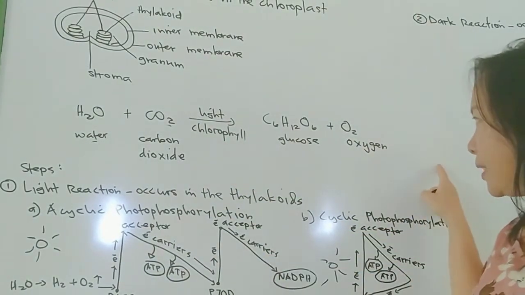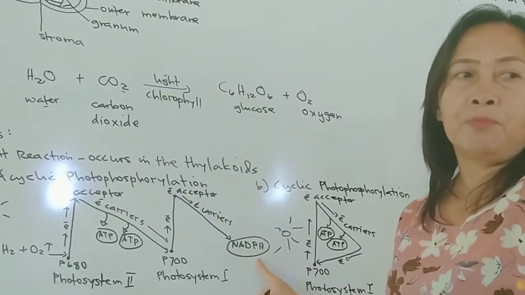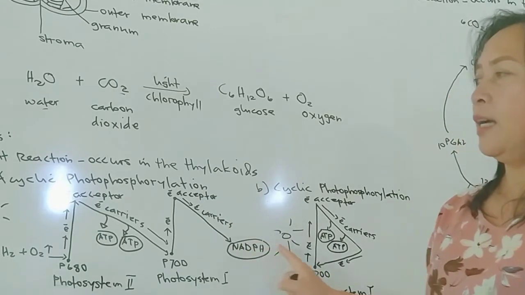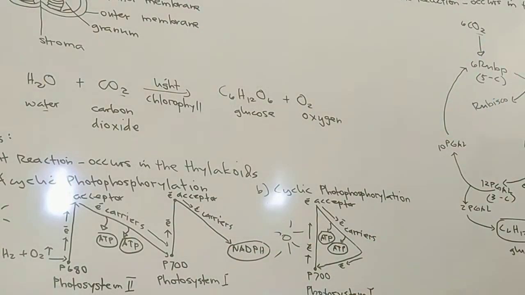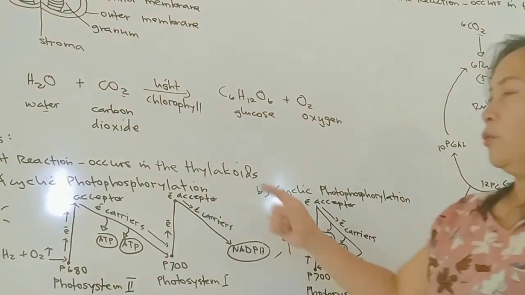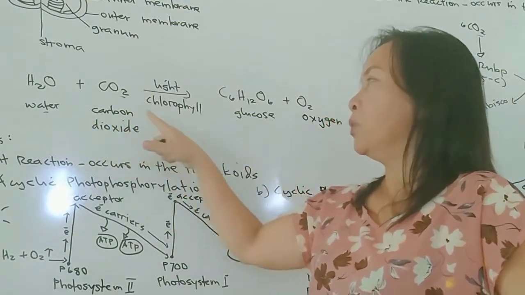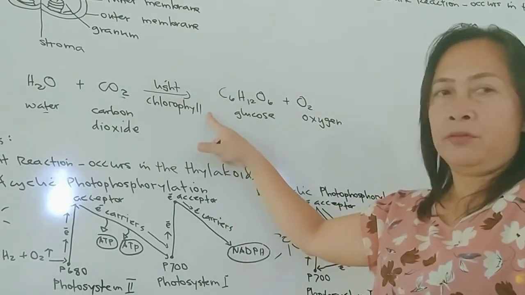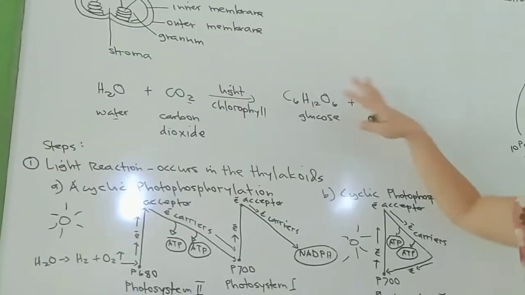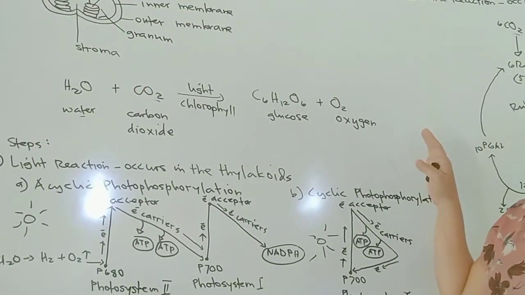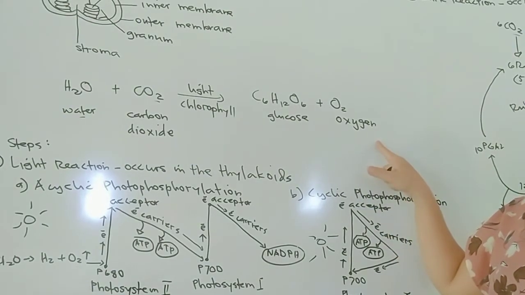And the end products of the light reaction are ATP and NADPH. And the overall raw materials for photosynthesis are water, carbon dioxide, light, and chlorophyll. And the overall end products of photosynthesis are glucose and oxygen.